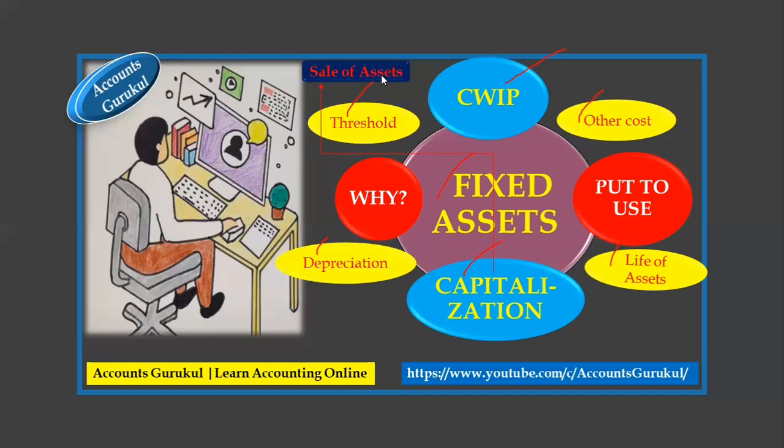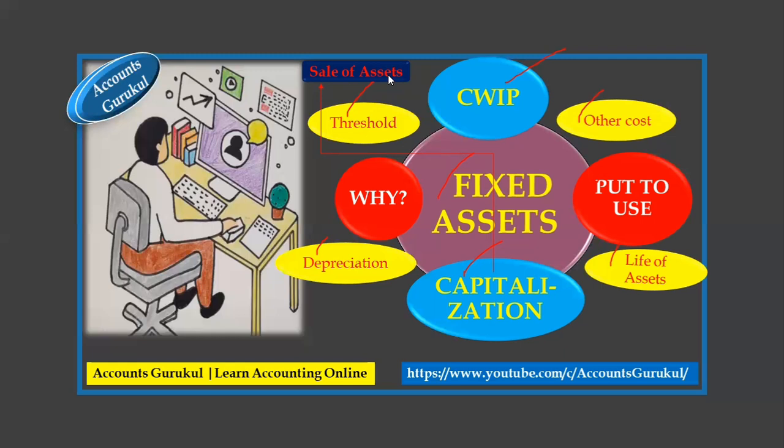Sale of assets. Now we have capitalized the asset, but over a period of time, if there are certain issues or we want to replace that asset, and it's required to sell off the asset, then how is it going to work? On which value do we have to do the sale?